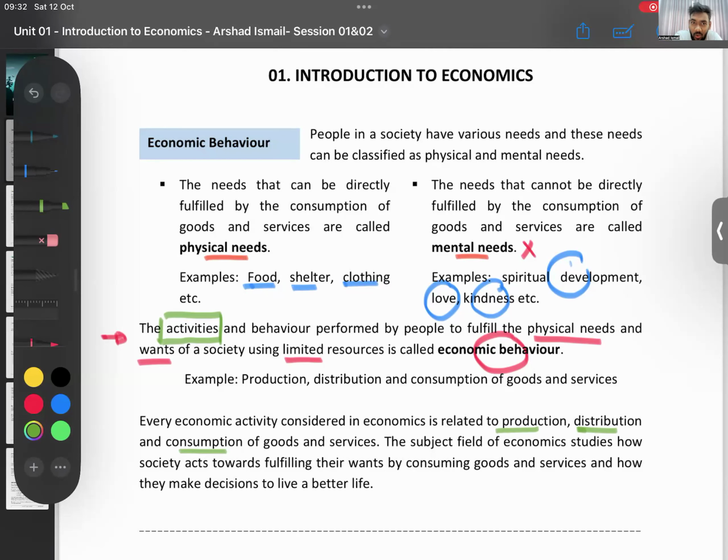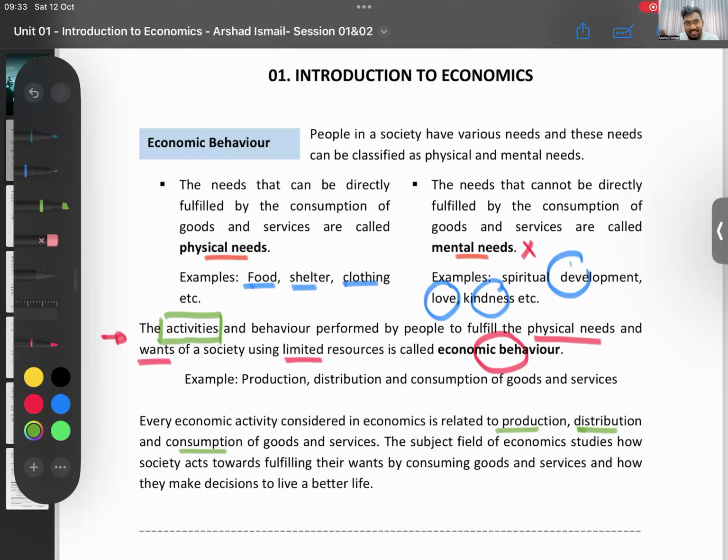Economic behavior and all of it is something that you will use in your practical world until you die. It's about, with the limited resources you have, how are you going to get the best use of it? Now you have a little amount of money. How are you going to get the best use of it? Where are you going to invest it? What are you going to do with it? What if you do this? What do you have to sacrifice? That's what economics is about: making the right decisions with the resources that you have. So I will leave it there for now.